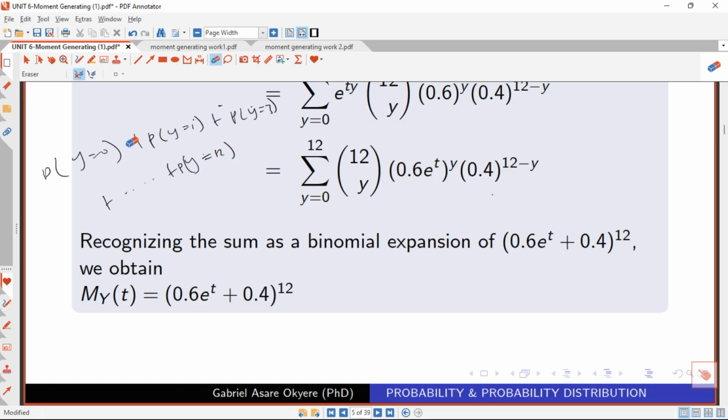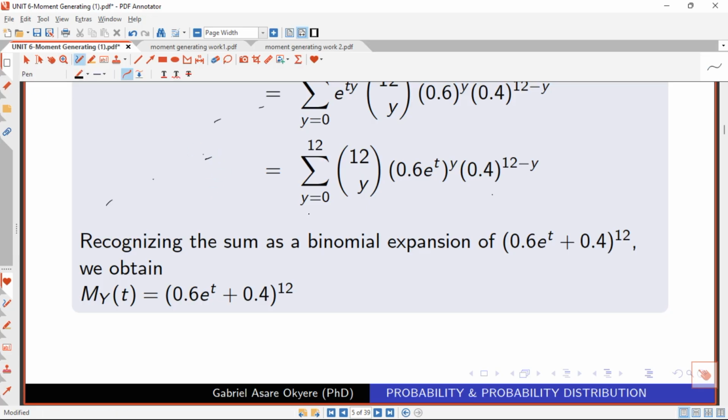The moment you keep on expanding this one, this represents the sum of the binomial expansion. And we learned from our elementary calculus class that the binomial expansion